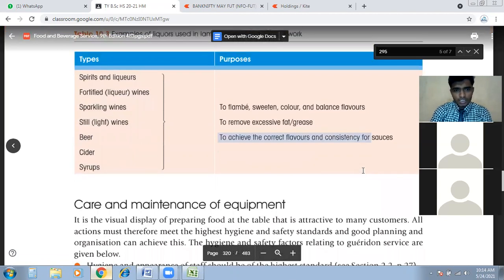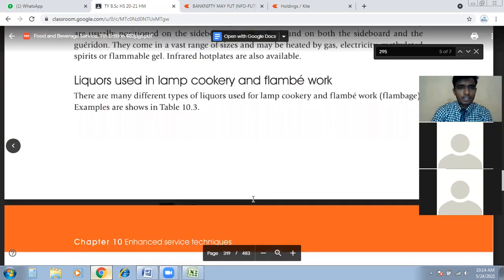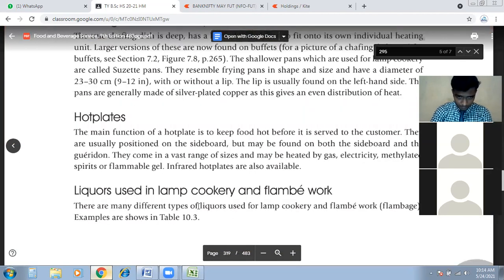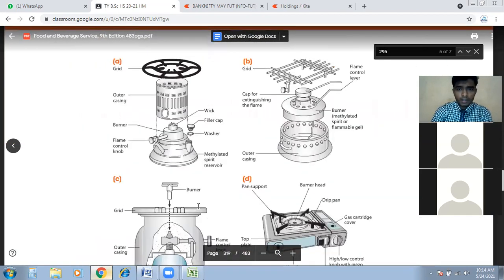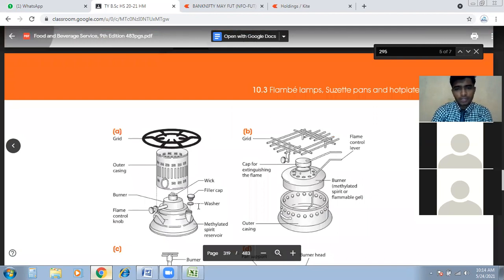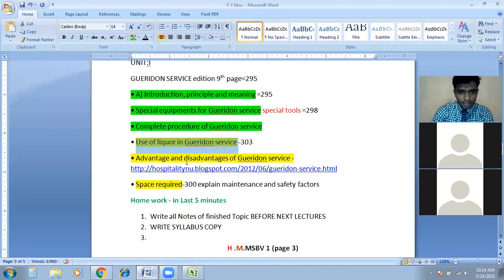So these are the normal uses of these liquors, and why we use them. Then this point is finished here. This is a short and easy way to understand why we use liquors in the gueridon service. Okay, that is the last point, and it is done now. If you have any questions, just let me know.